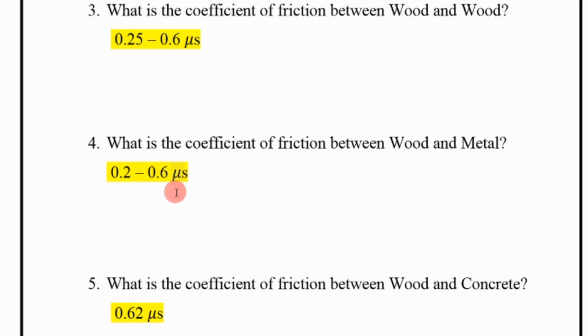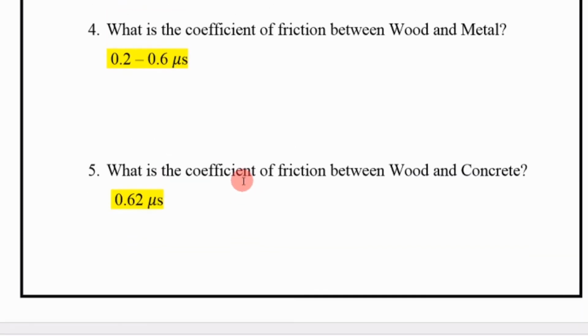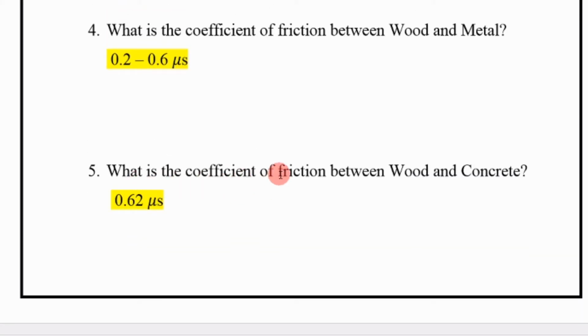Next, what is the coefficient of friction between wood and concrete? 0.62 micro.